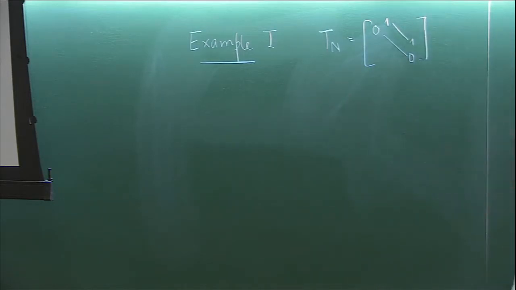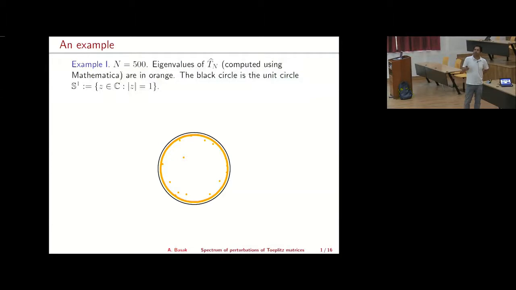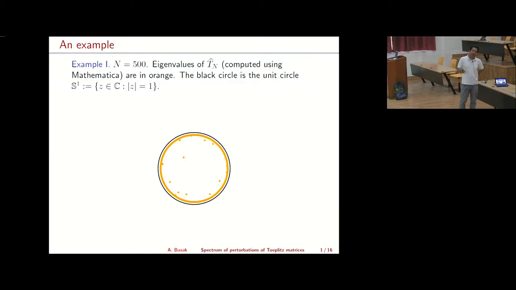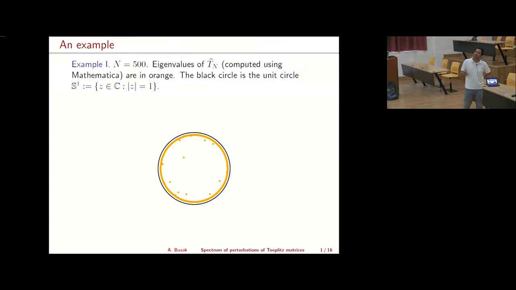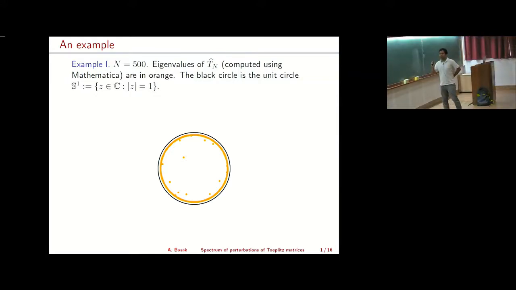In this particular example, if we now take a Haar unitary matrix and conjugate by it on the left and by its complex conjugate transpose on the right, then if you do this in Mathematica, you get a completely different picture. This black circle is the unit circle on the complex plane, and most of the eigenvalues are very close to the boundary of this unit circle, and there are a few inside. You start from a matrix which has all its eigenvalues equal to 0, and when you do this operation, you get something completely different. Is this example clear?